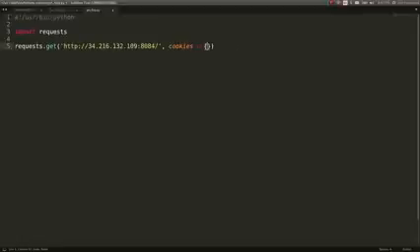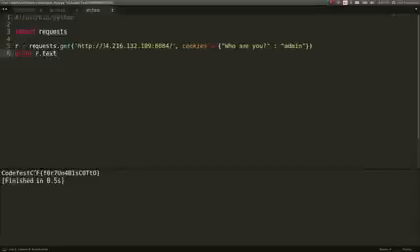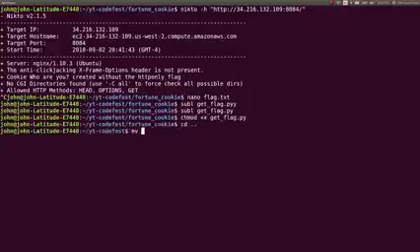Let's say cookies equals a dictionary with the key who are you, and then set it to the string admin. So we can just save that as r, print r.text, and just like that we should be able to get the flag. Super easy, super simple. Mark that as executable, and that makes this challenge complete. And we are done just like that.